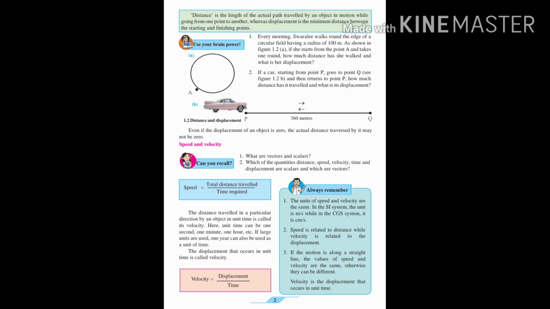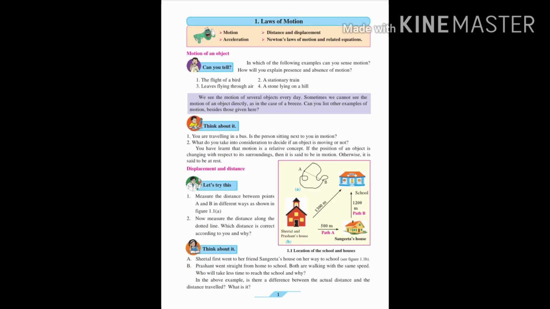Now what if a body is moving in a straight line? In a straight line, the distance and displacement both become the same, right? So there will be the same speed and velocity. Now going back to that Sheetal and Prashant example, if you have to calculate velocity and speed, how would you calculate? Velocity is displacement upon time.